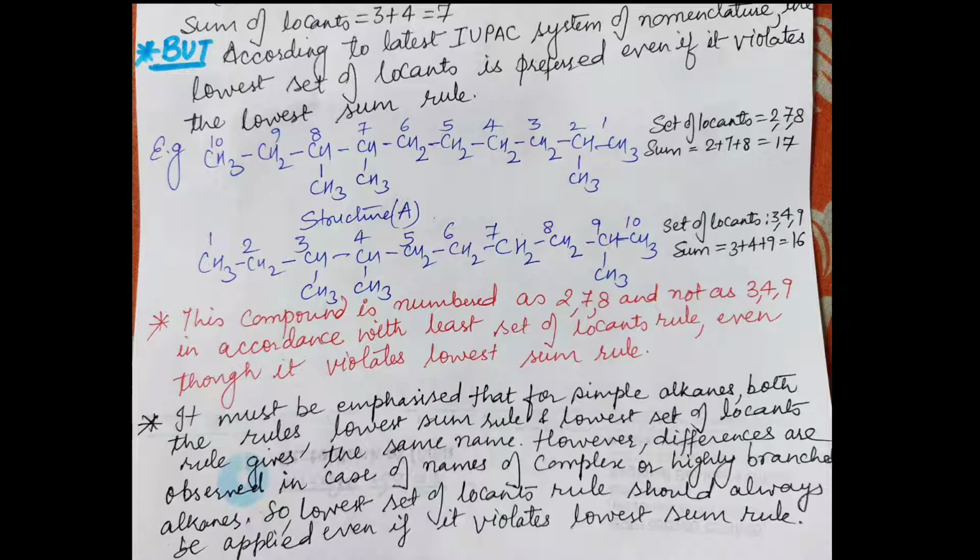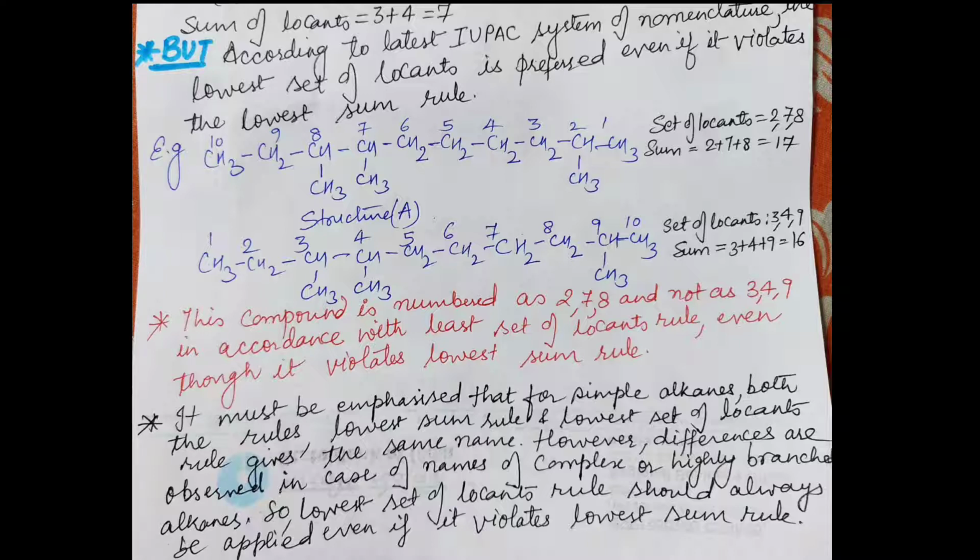Always remember this is a very important point. I will explain by giving one example. I have given in the notes, in this structure CH3, CH2, CH, CH, CH2, CH2, CH2, CH2, CH, CH3, meaning a total of 10 carbon atoms, and methyl groups are attached at the 2nd, 7th and 8th positions. So the set of locants will be 2, 7, 8 and their sum will be 17.